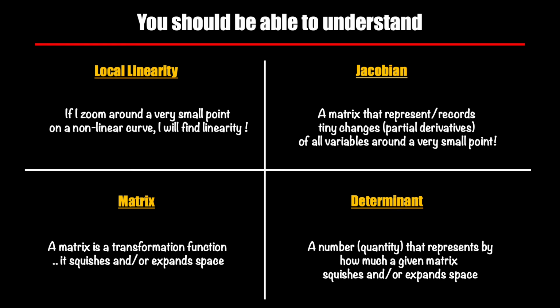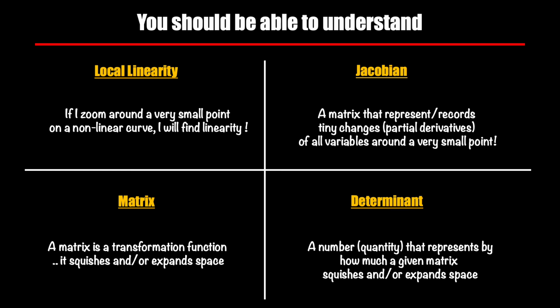Essentially, you should be able to see that since linear algebra demands linear problems or equations, when we have non-linear functions or curves, then we need to operate on tiny portions of functions so as to keep things linear. This is what the course teaches you, that you ought to find the linearity. That's the notion behind local linearity. And the Jacobian is a matrix that records the partial derivatives of all variables around a small point.